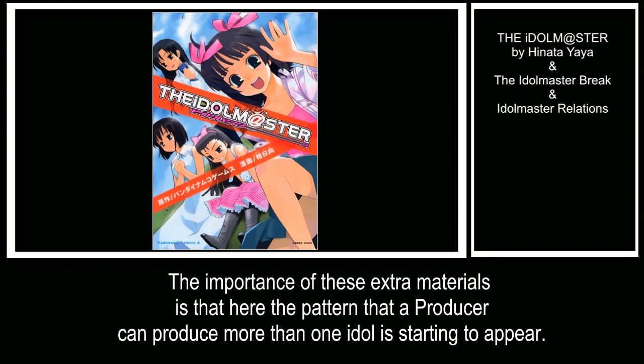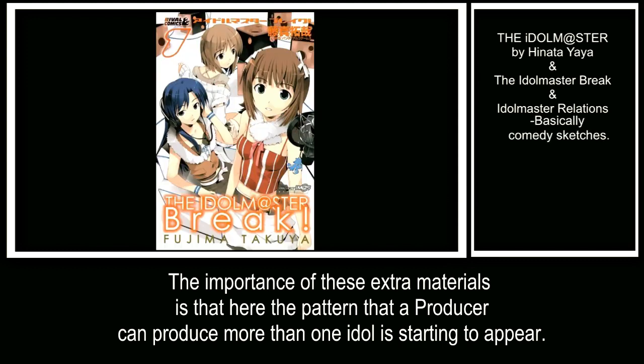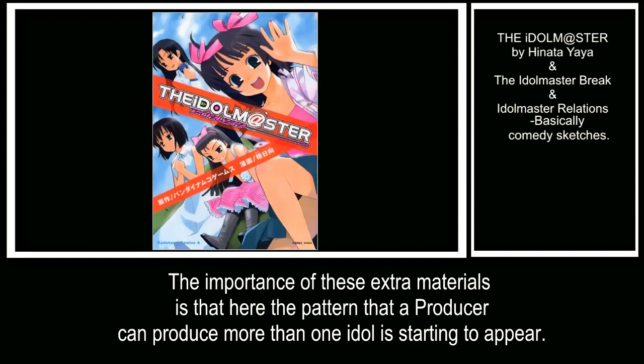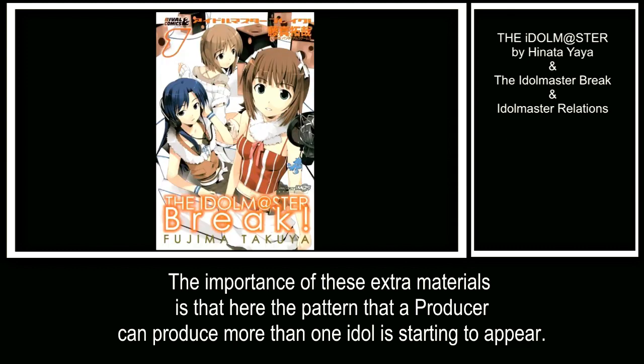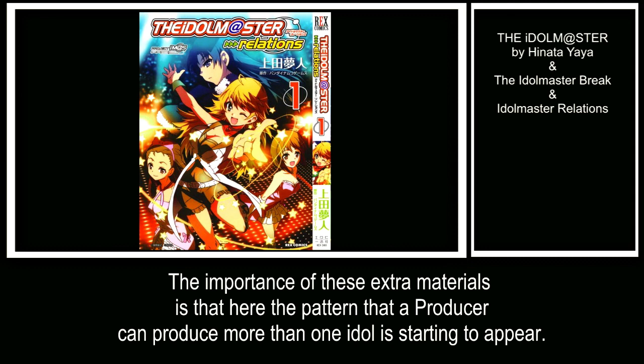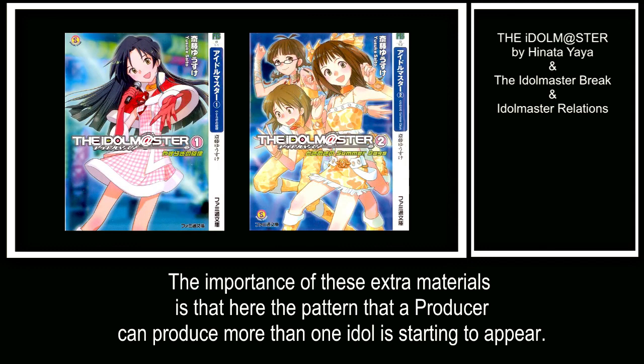Then, we have manga like The Idolmaster, Idolmaster Break, and Idolmaster Relations. The first one is about adapting the events of the game, the second places the president's grandson as a producer, and the last one is a manga focused on Miki and Chihaya. And finally, we have the novels, Melody of Serenity and Heart-Throbbing Summer Days. These focus on Chihaya and a unit called Proro, which consists of Yukiho, Haruka, and Ritsuko.